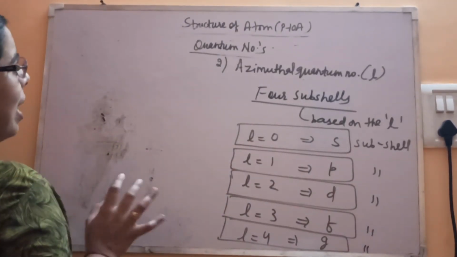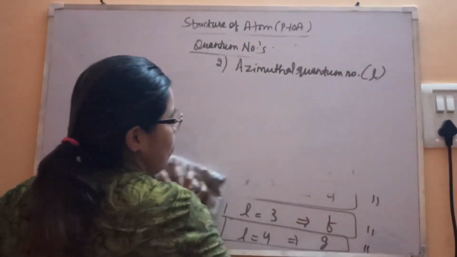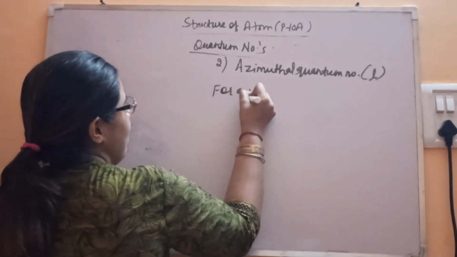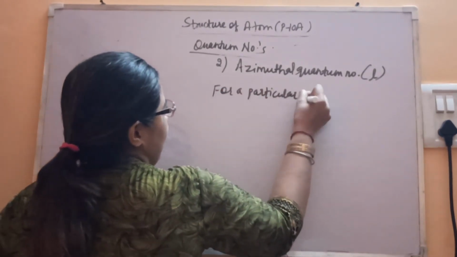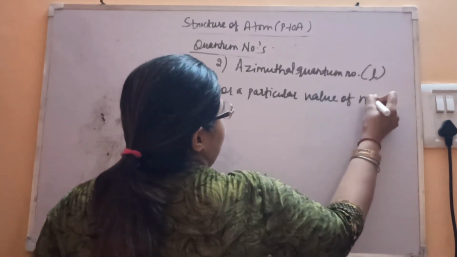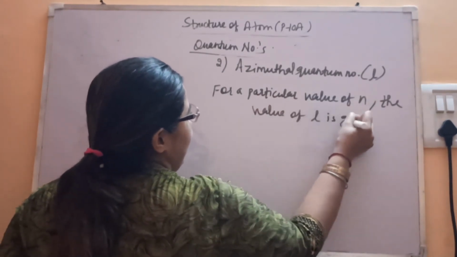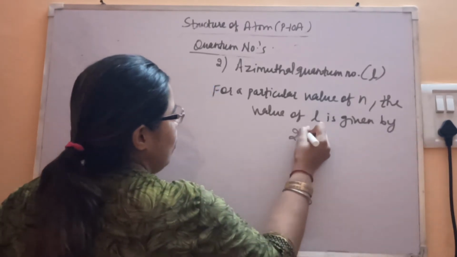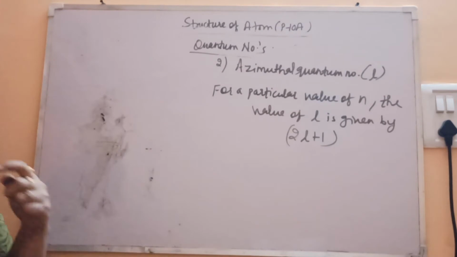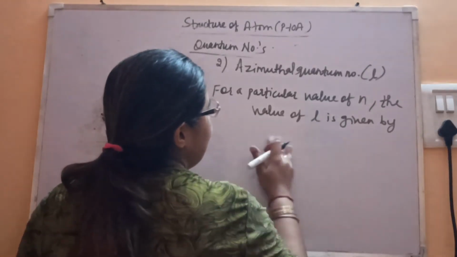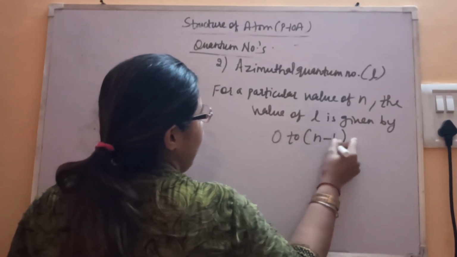For a particular value of n, the value of l is given by the formula 0 to n minus 1.